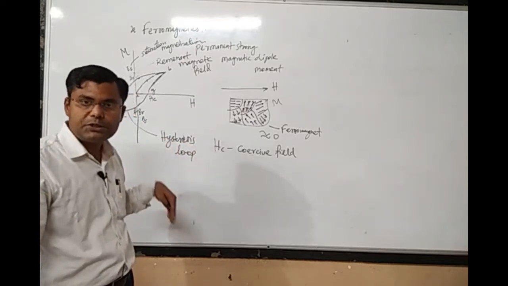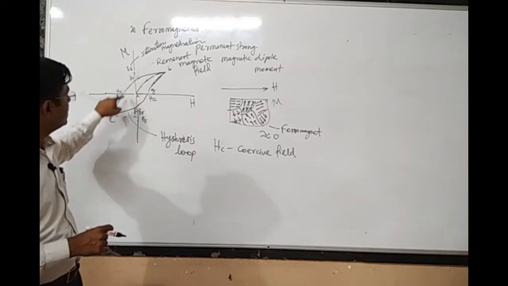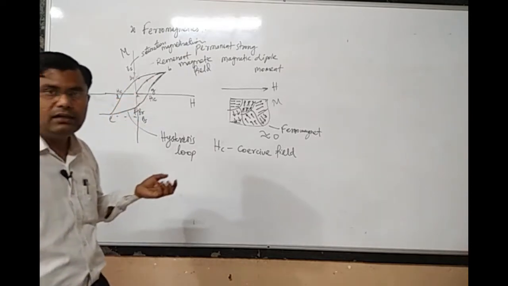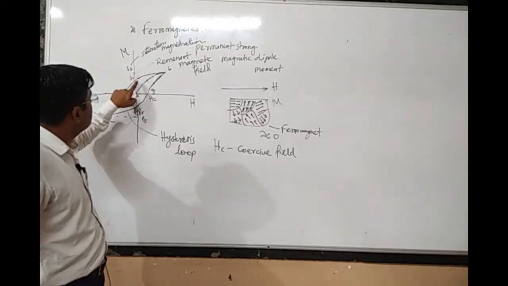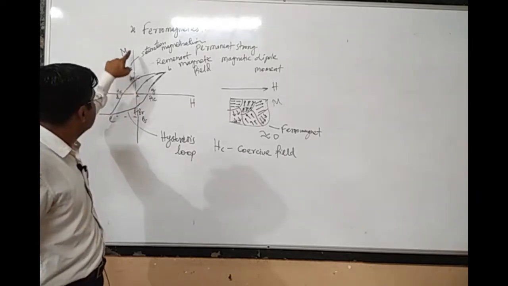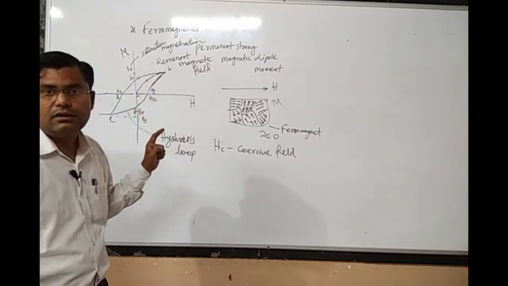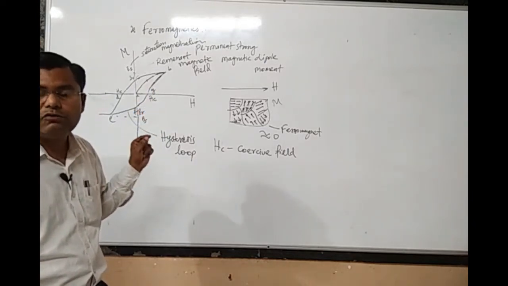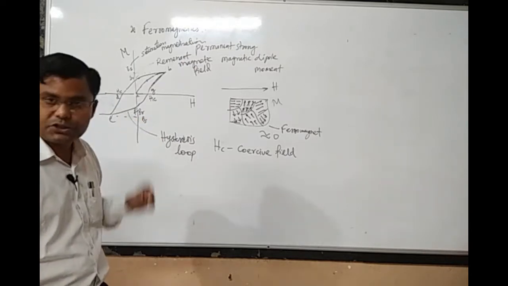What is the actual definition of a hysteresis loop? If you see this particular loop, what do you understand? We understand that in this case, the magnetization vector M does not follow the applied field vector, that is, the applied field vector H.